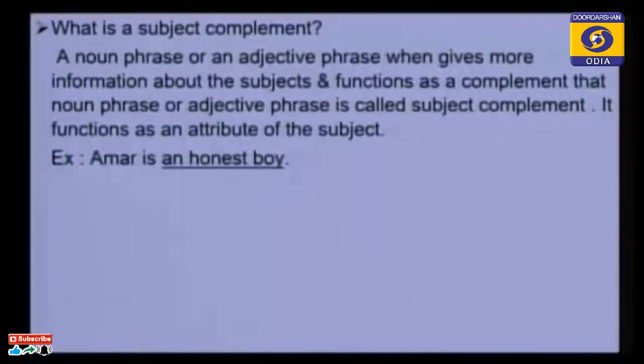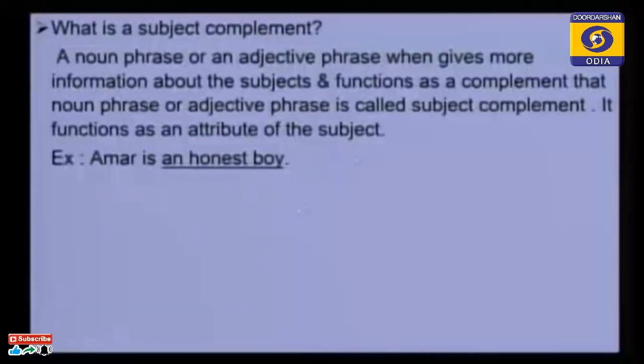Please see, when a noun phrase or an adjective phrase gives more information about the subject and functions as a complement, that noun phrase or adjective phrase is called a subject complement. It functions as an attribute of the subject.